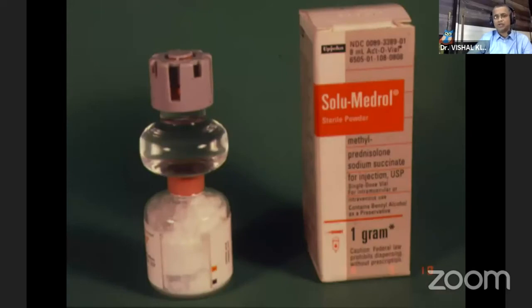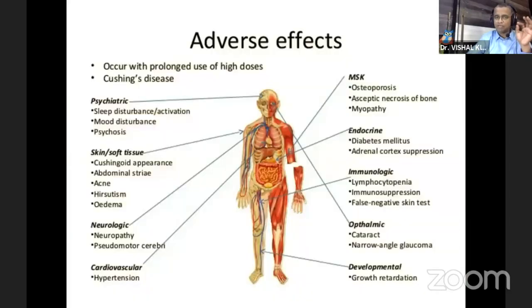But all these corticosteroids have complications, long-term side effects, and many adverse effects like psychiatric issues, then skin and soft tissue issues, then patients may have neurological issues or cardiovascular problems. Sometimes they can have endocrinal problems like spiking of blood sugar level. Then in the eye, we have issues like cataract and narrow angle glaucoma. If you give to the pediatric age group, it can cause growth retardation. So you have to weigh the cost and benefit of this drug.